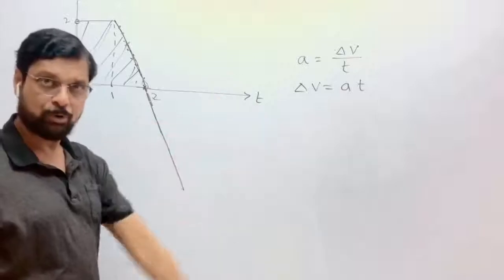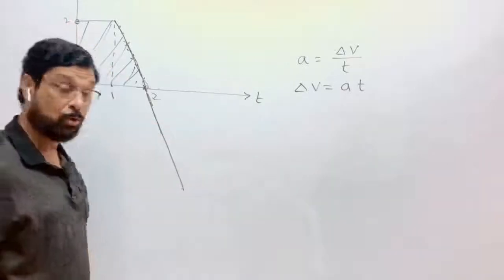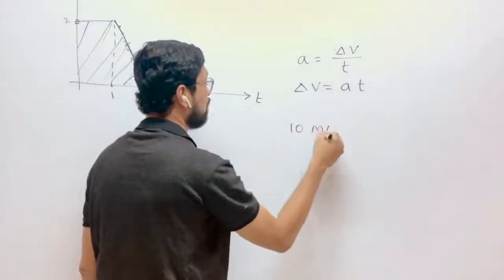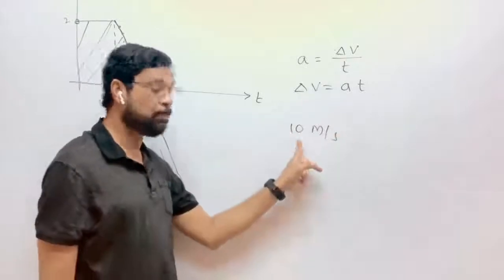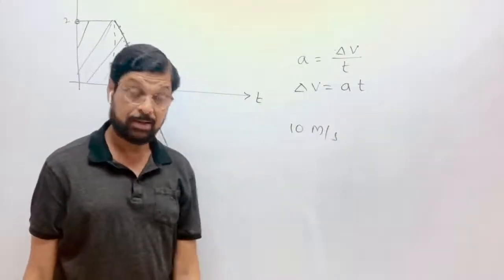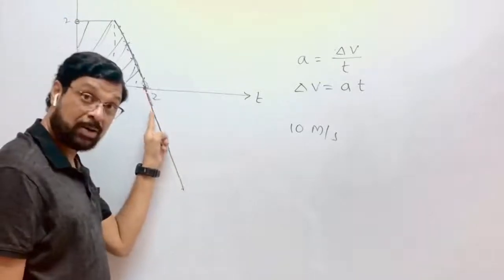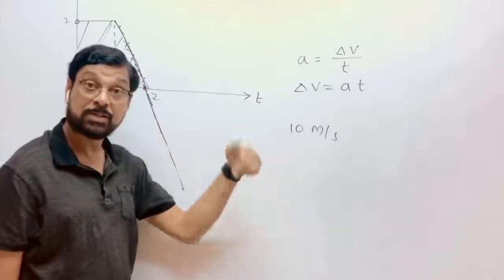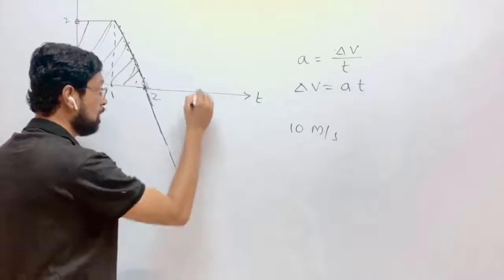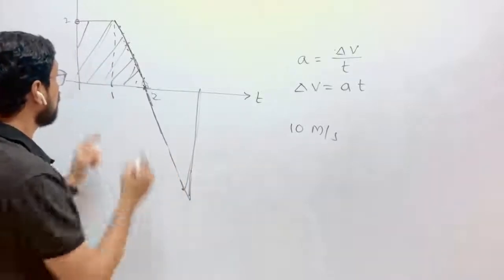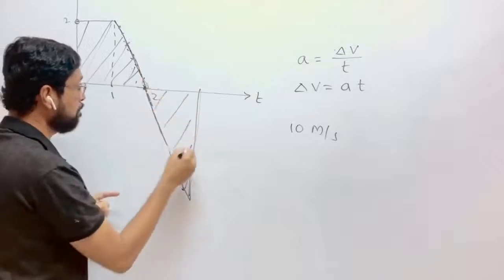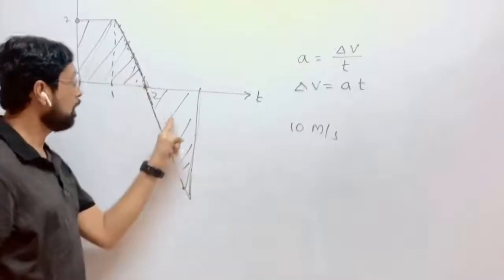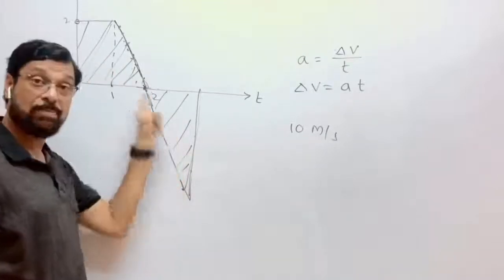Now, for example, suppose initially the velocity was 0, and when acceleration became 0, suppose the velocity was 10 meter per second. Now from here the velocity is decreasing, 10, 9, 8, 7, 6, 5, right? And finally the velocity will become 0. Somewhere the velocity will become 0. Suppose here it will be 0. Then this area and this area will be same. This is change in velocity. This is also change in velocity. 0 to 10, 10 to 0. So these two areas will be equal.